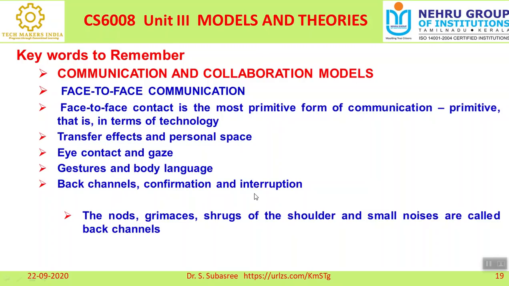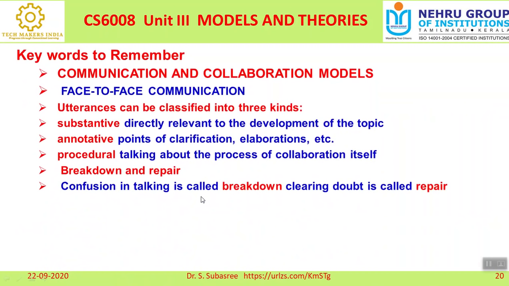Another important thing is interruption. During a conversation, if somebody is telling wrong information, then you can interrupt and post your views. That is called interruption. These things have to be noted while making communication.